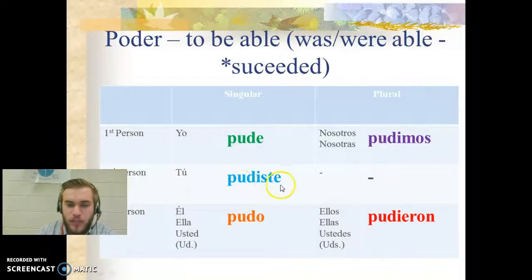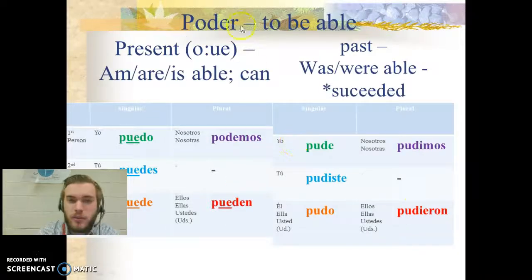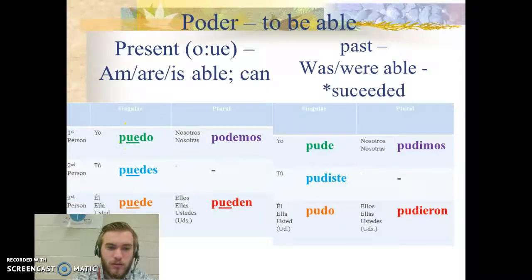Pude, pudiste, pudo, pudimos, pudieron. Notice the stem is pud, and then we use e, iste, o, imos, ieron as our endings. Comparing present with preterite tense, remember in present tense, poder was the O to UE stem changer. In the present tense, you can see puedo, puedes, puede, podemos, pueden. Puedo, I'm able to. Pude, I was able to, and I did succeed.